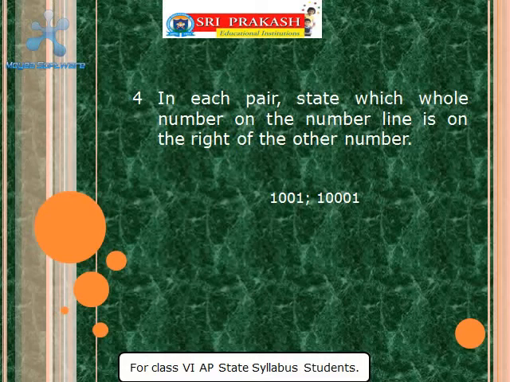So always we should remember one point. The greater number will be on the right side of the smaller number. Hence, 10,001 will be on the right side of the 1001 on the number line.